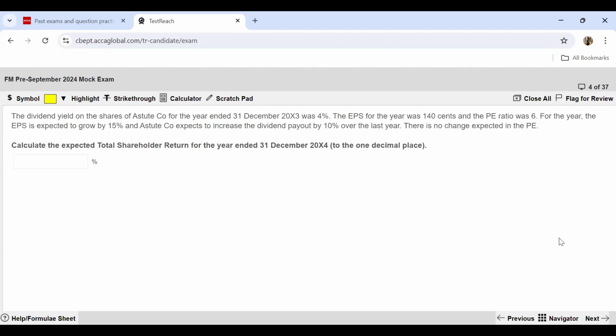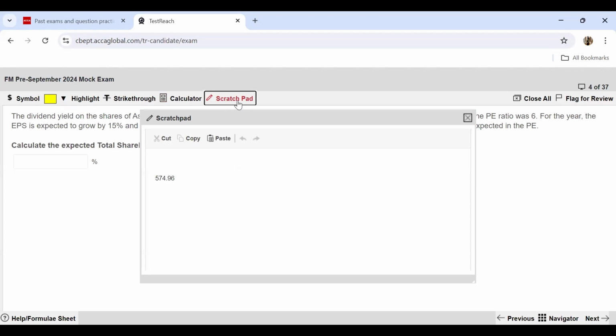So how do we calculate the total shareholder return? Total shareholder return is nothing but the dividend which the shareholders are getting plus any capital increment. So if my opening price, the price at which I bought the share last year, was 10 rupees and now the share is priced at 15 rupees, I have a 50% gain in terms of capital gain also. So the change in share price plus the dividend per share needs to be divided by the opening share price to find out the total shareholder return. Now coming to the calculations.